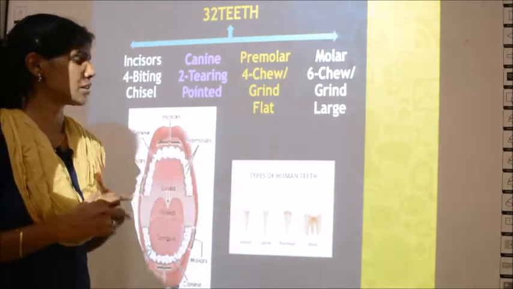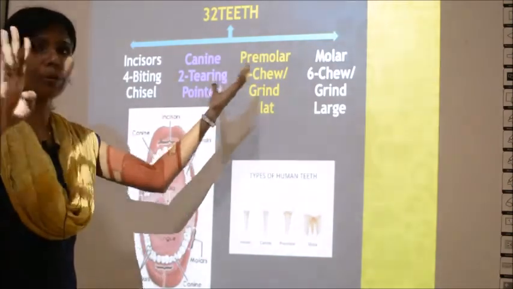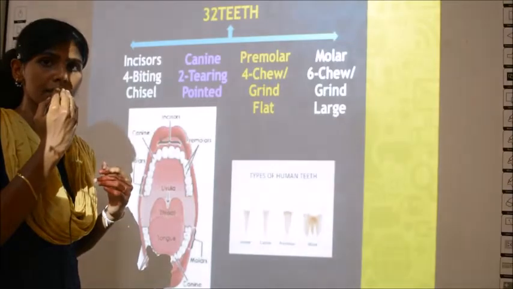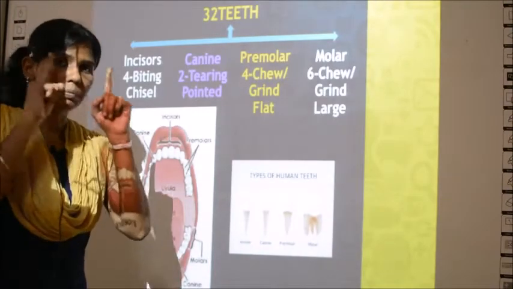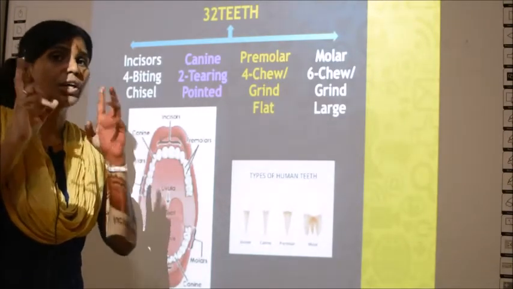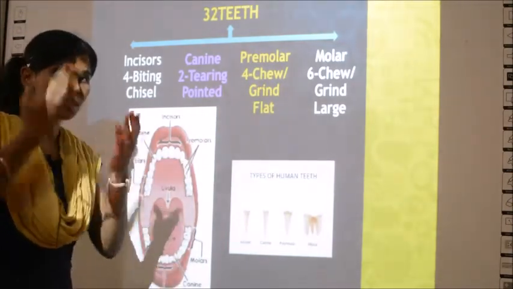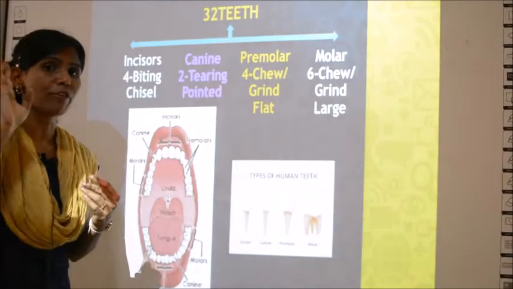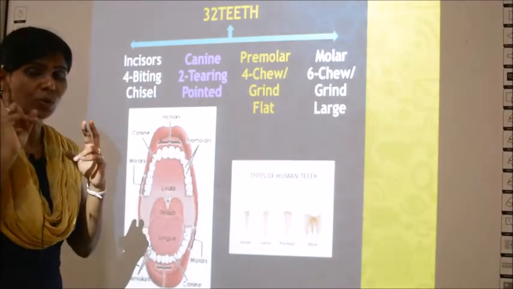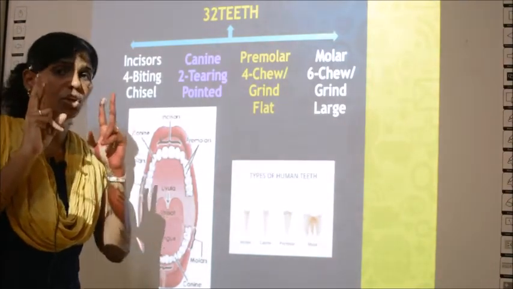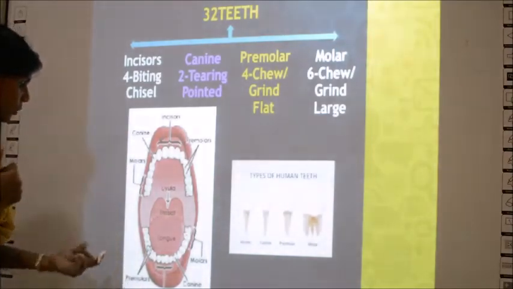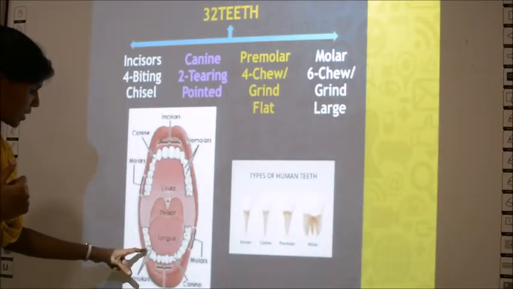Similarly down also this is canine and this is canine. Then premolars. There are 4 premolars. So front incisors, on both sides of the incisors you have 2 canines, and then 4 premolars. Next to the canine you have 4 premolars, that is 2 on one side and 2 on the other side in the upper jaw, again 2 and 2 in the lower jaw. See, premolars.